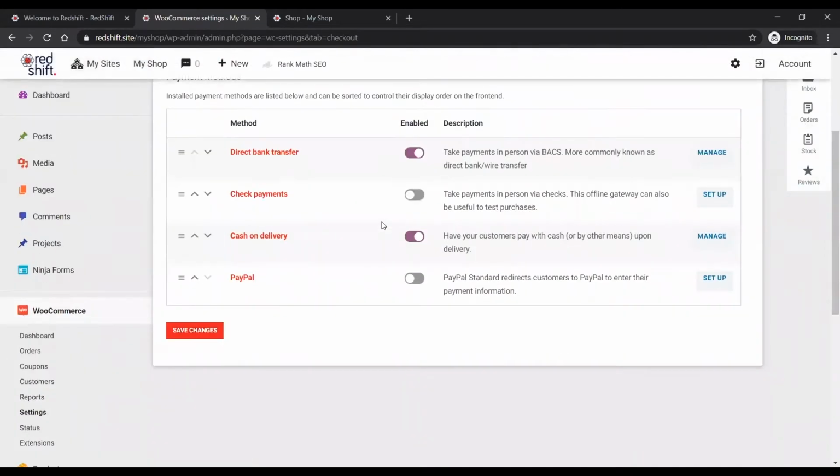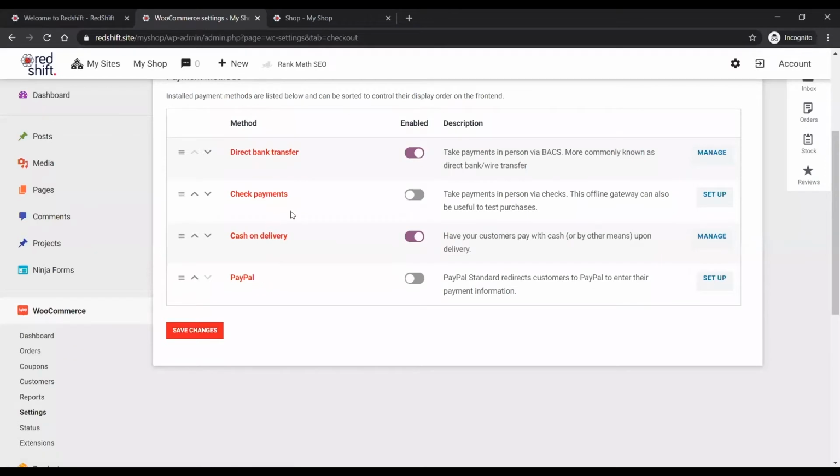You'll find that there are two payment methods available immediately, and that's direct bank transfer and cash on delivery. So you need to go in and put in your bank details in the direct bank transfer so that people can do an EFT.